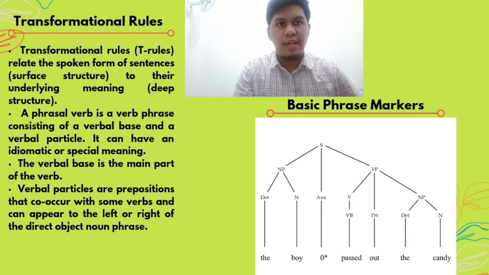Sentences A1 and A2 show that the preposition can occur on either side of the direct object noun phrase. So it can be on the left or right. In the sentence we are talking about right now, the boy passed out the candy, and then the verbal particle or preposition is moved to the right. So in sentence A2, it becomes the boy passed the candy out. Whether it is on the left or right, the rule that relates both sentences is called particle movement transformation.